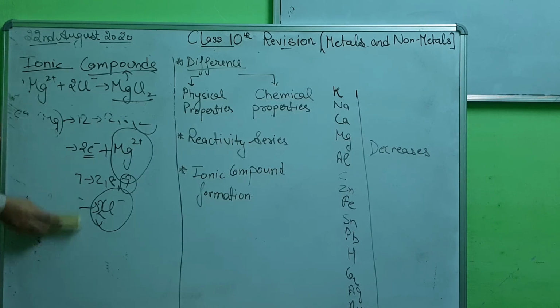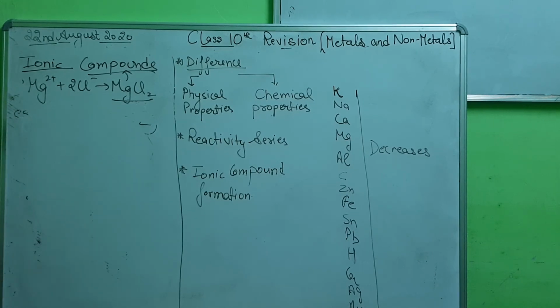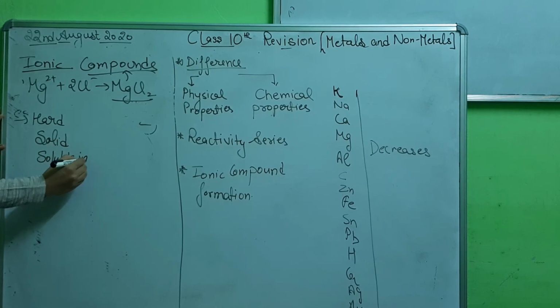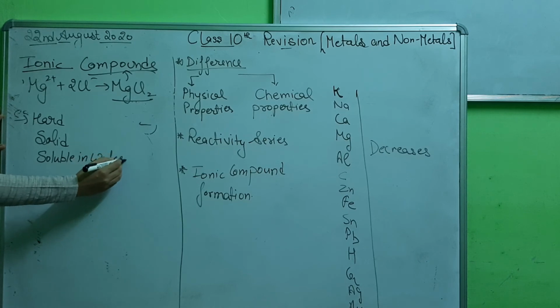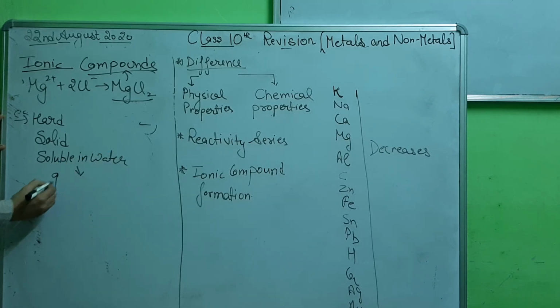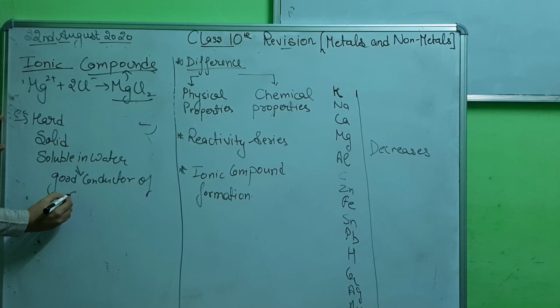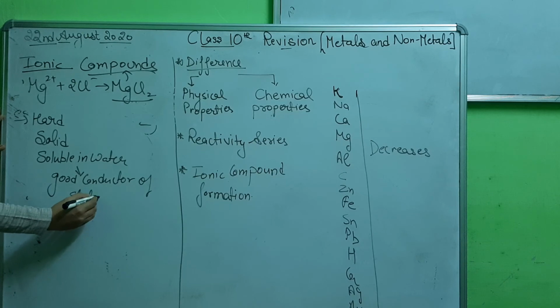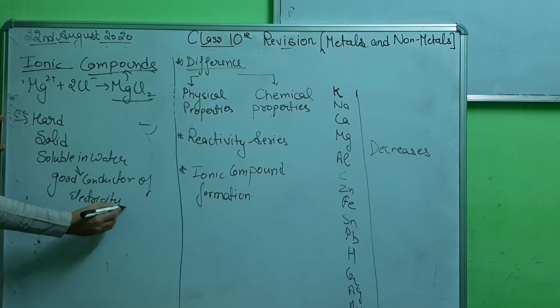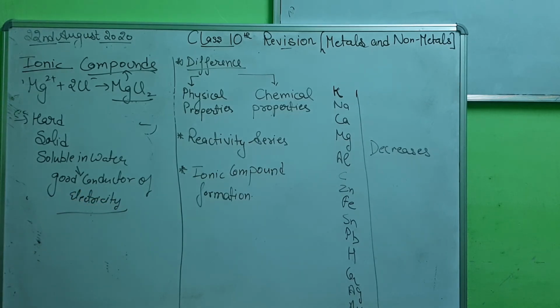Okay. So what are the properties of these ionic compounds? They are hard, they are in solid form, they are soluble in water, and when dissolved in water, they are good conductors of electricity. So this is all about your ionic compounds.